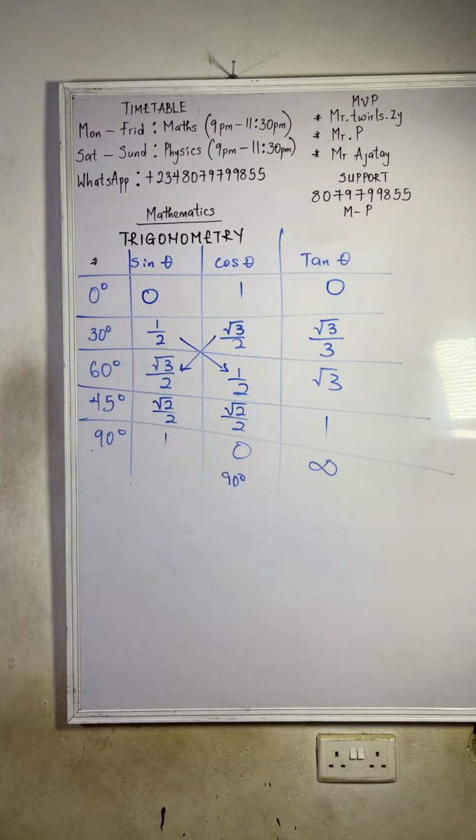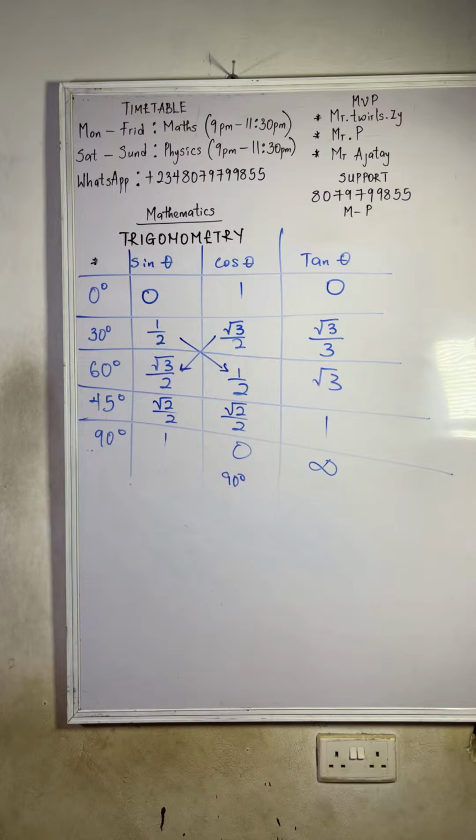This was what we wanted to prove before, where I was saying sine theta and sine alpha. It shows you that sine theta is equivalent to cos alpha, while cos theta is equivalent to sine alpha.